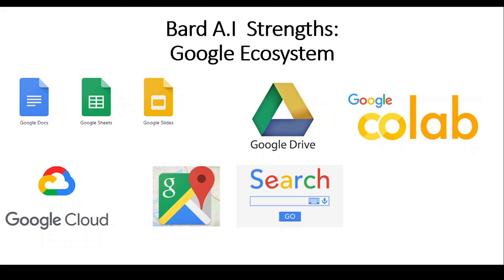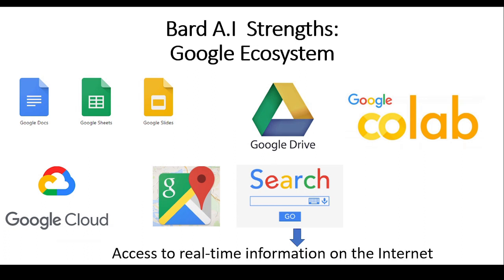Then we have the Google search engine. Google search engine is the most powerful one. It is the de facto search engine that many people use today, and therefore it has played a very critical role in providing Bard with access to real-time information on the internet. Unlike ChatGPT, Bard provides you with real-time information. What this means is that I can search for information such as tech news or trending tech news today, and Bard will give me what is trending right away because it will get it from the internet.